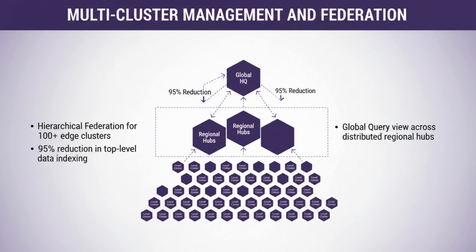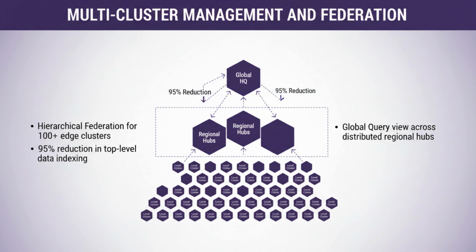Each edge cluster runs a local, short-retention Prometheus instance. A regional supercluster then scrapes only the essential, aggregated metrics from these local instances. Finally, the global headquarters cluster pulls data from the regional hubs. This reduces the total data indexed at the top level by 95%.